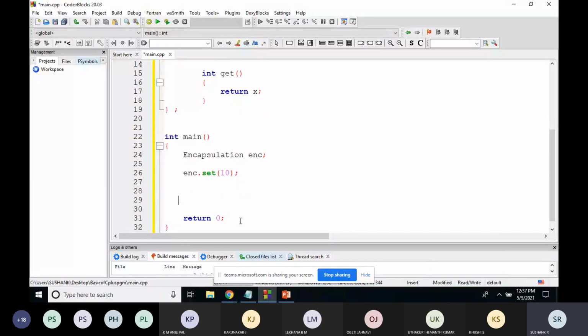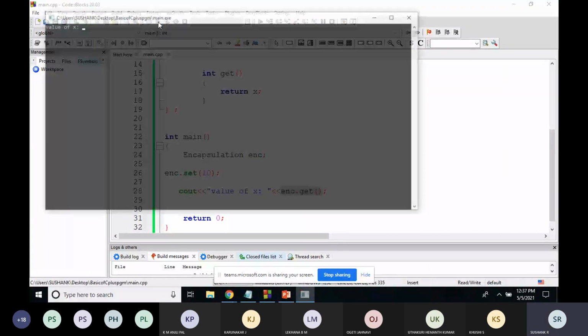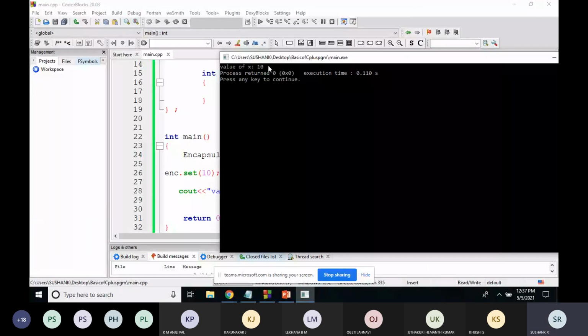After that I want to retrieve that value, so in order to retrieve it, I'll just print it. I'll print cout value of x, and the function to retrieve the value is object dot get function. This is for giving the value to x, and this function is for retrieving the value of x. I will build and run this. You will get the output as value of x as 10. Whatever I'm passing in the set function, the same value I'm getting as the output.